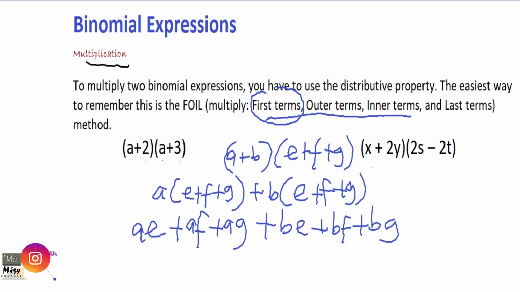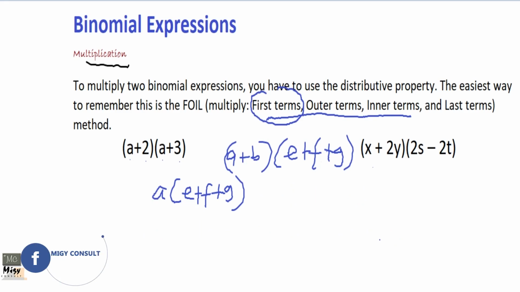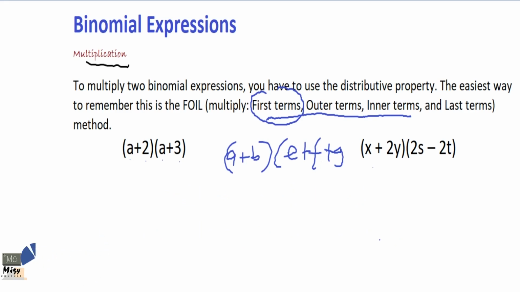So what I'm saying is, anytime you are given expressions to multiply, take the first expression and the terms in the first expression one by one, and let them multiply everything in the second expression. Okay, so let them multiply everything in the second expression. But because we'll be needing that strategy of working for binomial expressions, especially when we are working on factorization, that is why I taught you this new one. So we'll learn more with time.